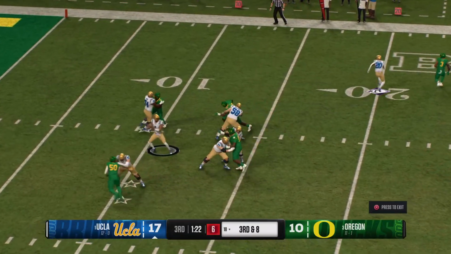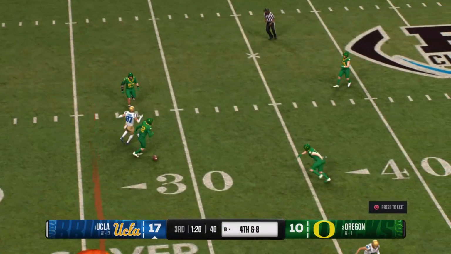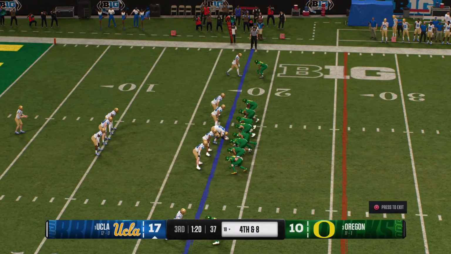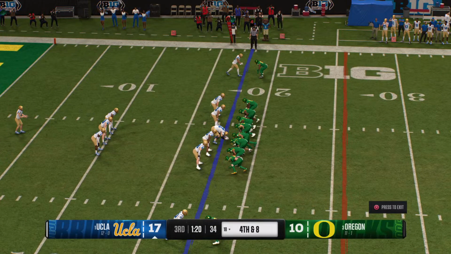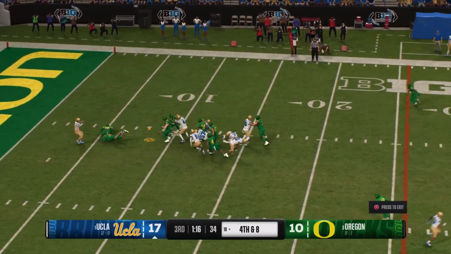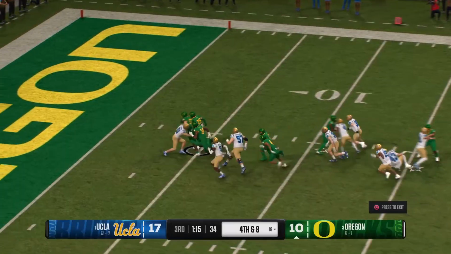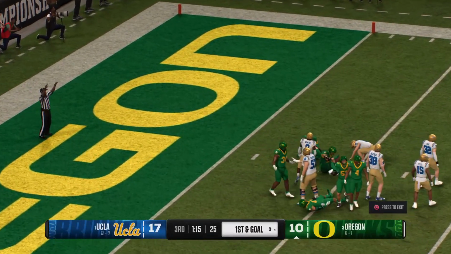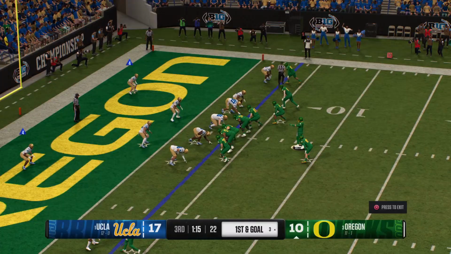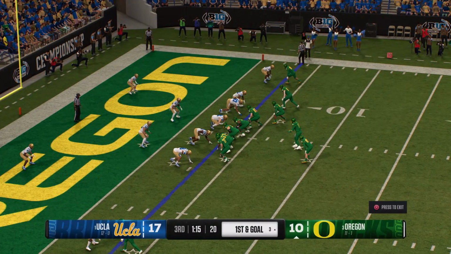Dropping back. Looking to throw for the 1st down. But they don't connect. It's incomplete, and it brings up 4th down. The Bruins will line up to boot it away. Money comes for his 2nd punt of the game. And it's blocked. And the pressure may have affected the punter. Not a great kick here. And the returner is tackled by this punt coverage team. Off the big play, they are pounding on the door here.